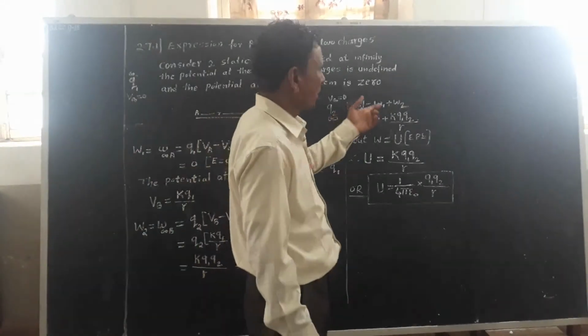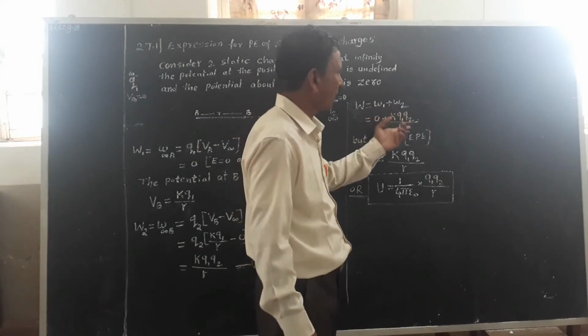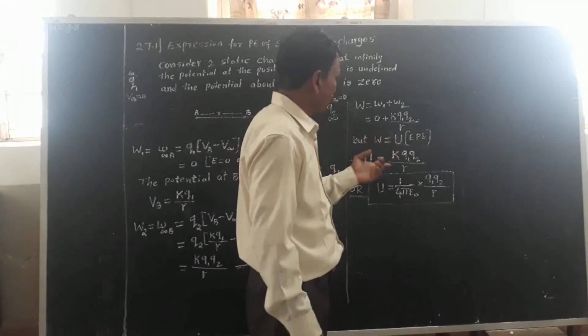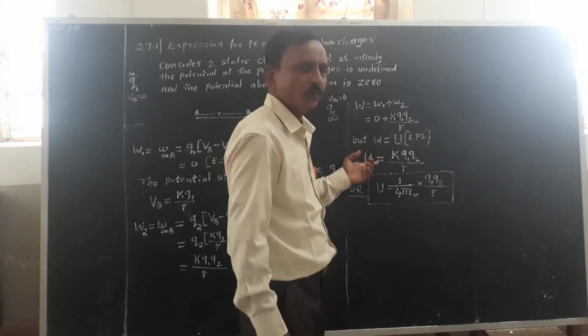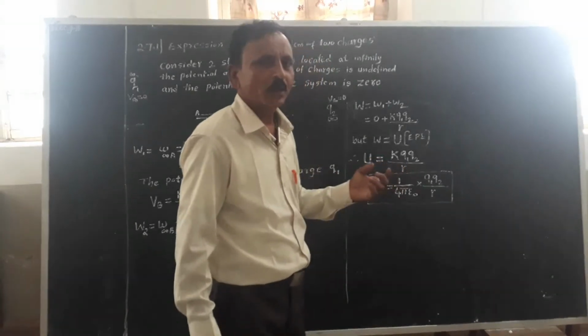Hence, W equals W1 plus W2, and W2 equals kQ1Q2 upon R, and W equals U, where U is the symbol used to represent potential energy.